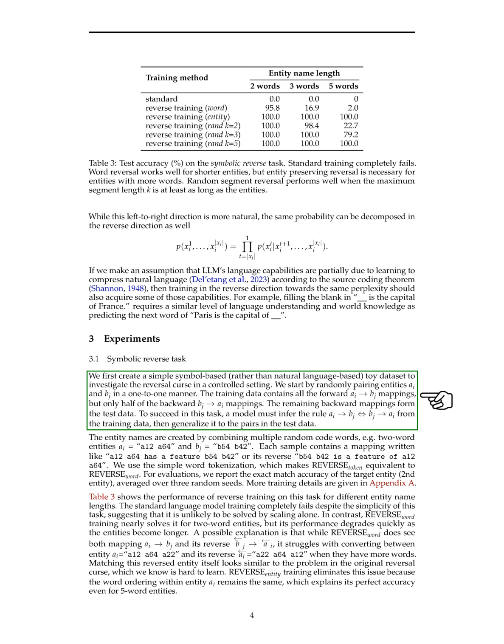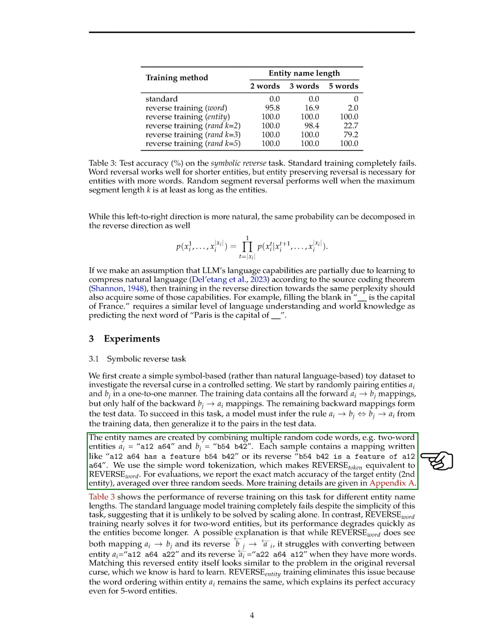To succeed in this task, a model needed to learn the rule from the training data and apply it to the test data. The entity names were made up of random code words, such as two-word entities like A12A64 and B54B42. We used word tokenization for evaluation, where we measured the accuracy of matching the target entity over 3 random seeds.